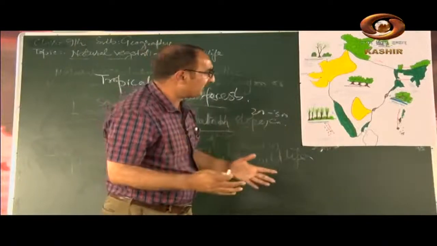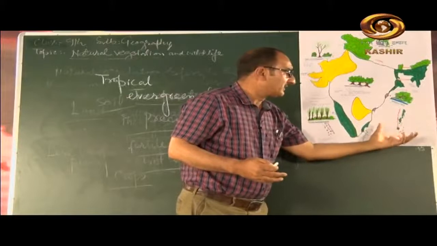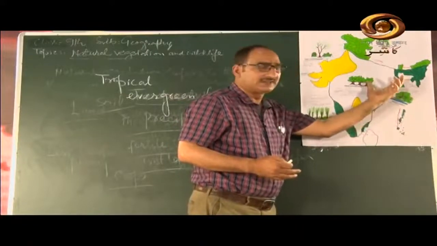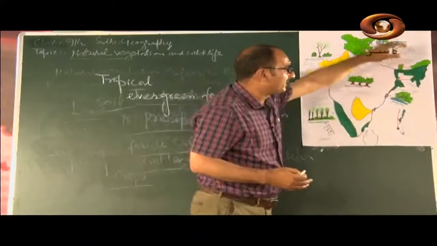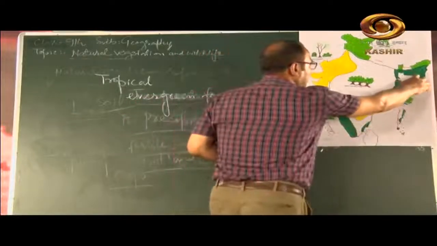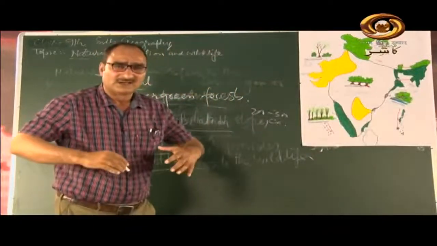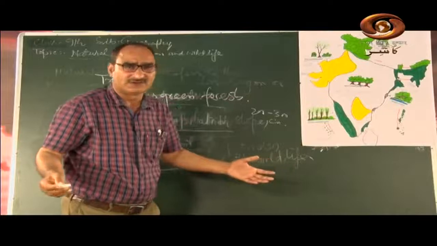It is because of the fact that here is the Bay of Bengal. When monsoon winds come from this side, they approach India. When these winds enter India, heavy rainfall occurs in the northeastern part of India, mostly in Meghalaya. Meghalaya is the state of India where the heaviest rainfall in the world occurs.